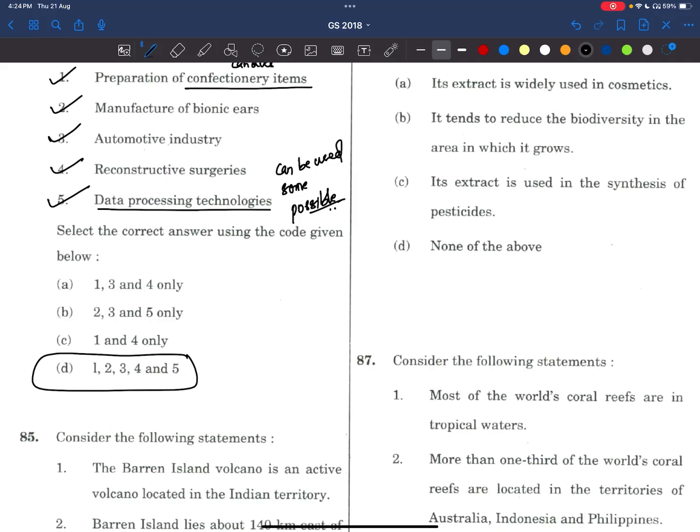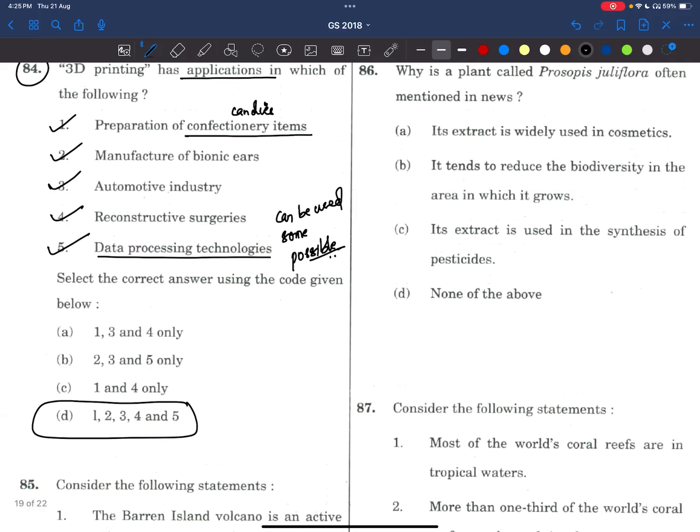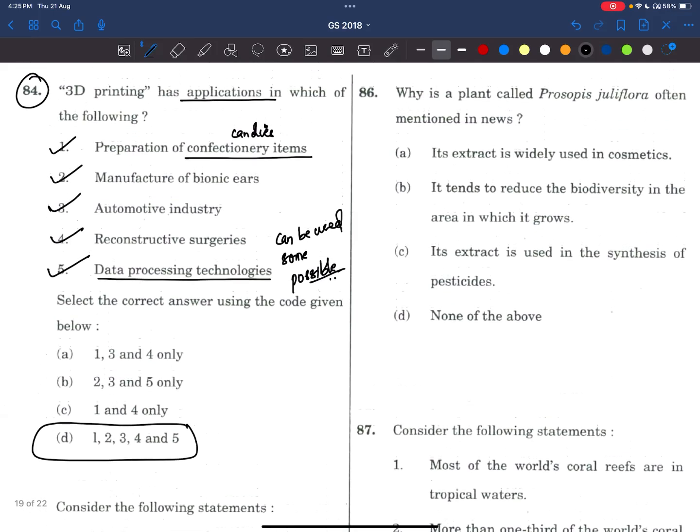But sometimes, if you are not able to attempt more questions and you don't know what to do, you can find these type of questions and take the risk of all of the above. I'm telling this for those people who are attempting only 70 questions. But those attempting more than 80 questions, please be careful while doing this type of question. They're very easy. Application based questions, in most cases it will be all of the above only, but we have to recheck it again.